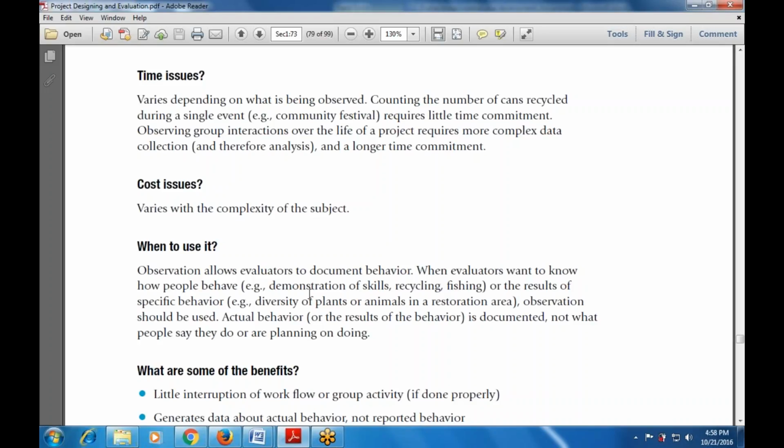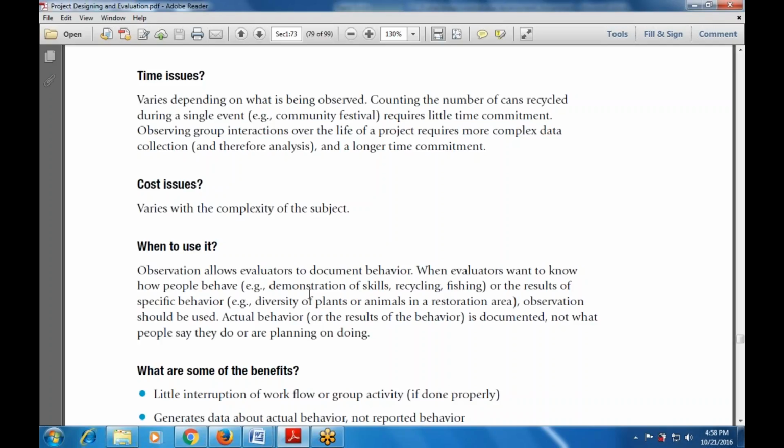So when to use it? Observation allows the evaluators to document behaviors. That means how people behave: the various skills, attitudes, and communication among individuals will be judged by the observations.